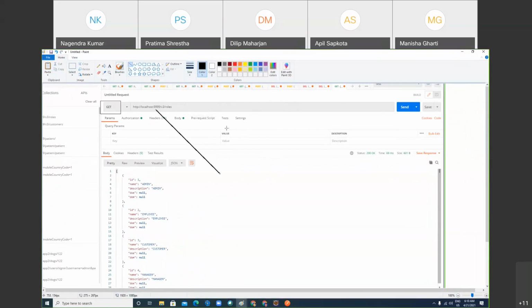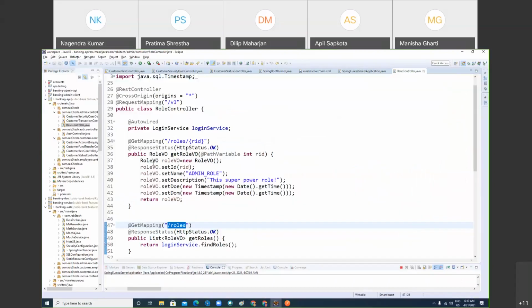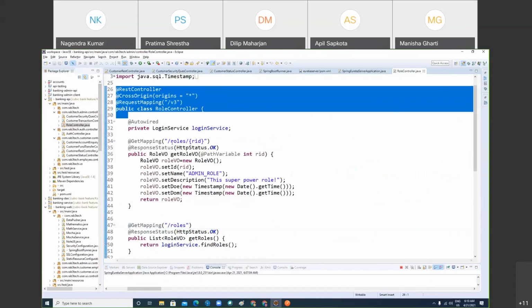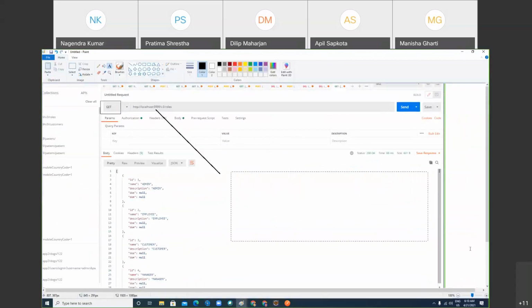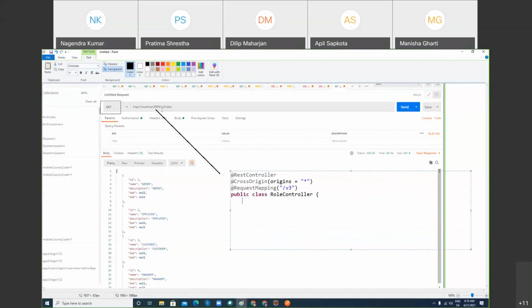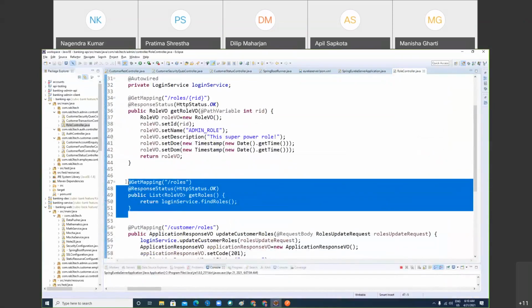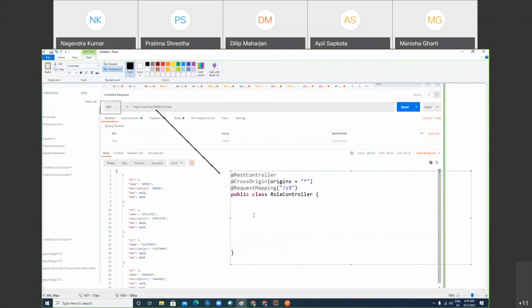So on the server, we have this mapping, right? The URL pattern v3 is mapped. After that, it will go to the particular resource inside the controller, which maps the role.